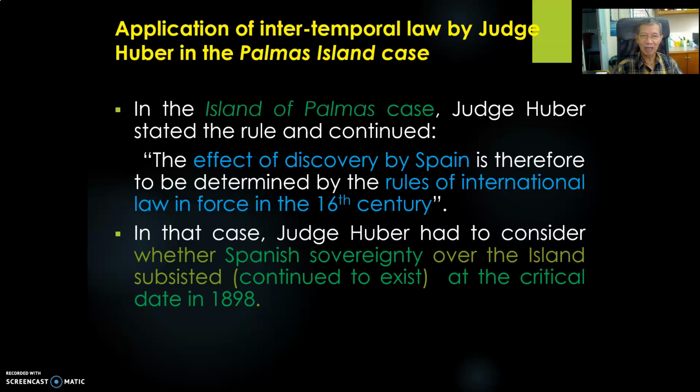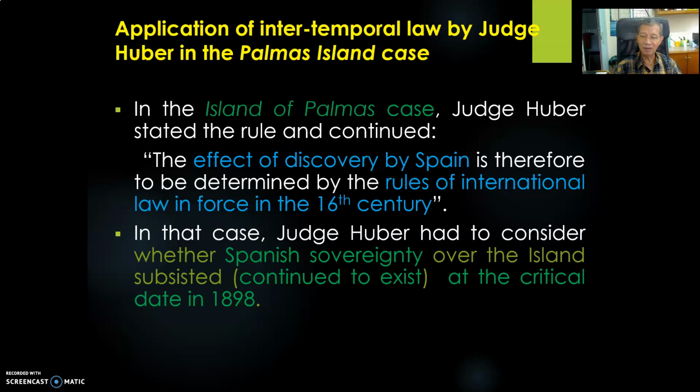Spain argued that they discovered the island a long time ago, in the 16th century, and America relied on Spanish discovery, since Spain transferred their legal title to America by means of cession. So that's the American claim.